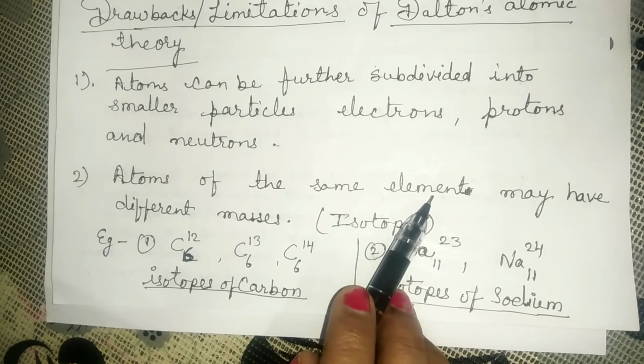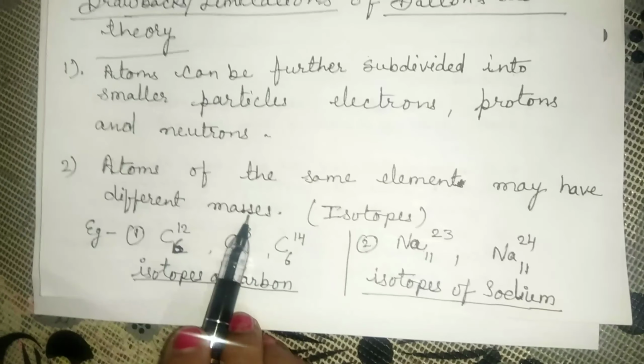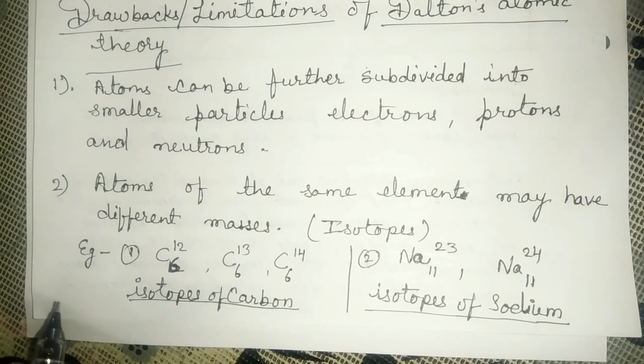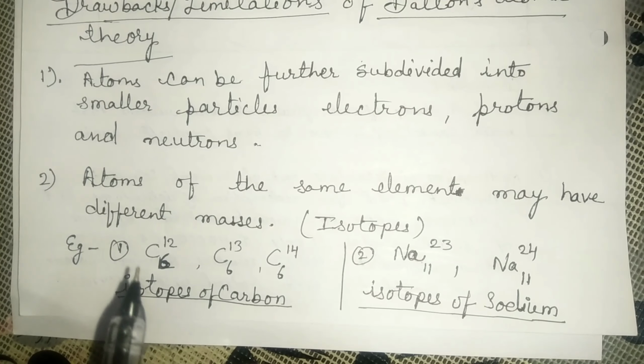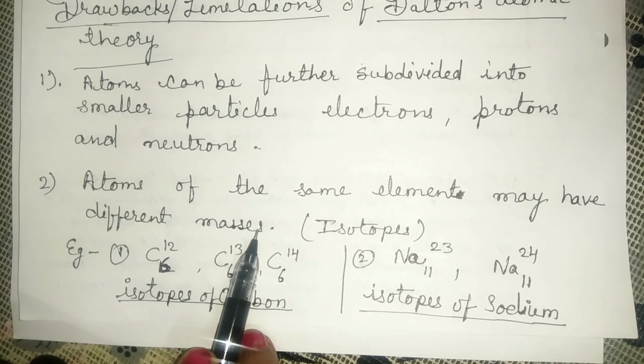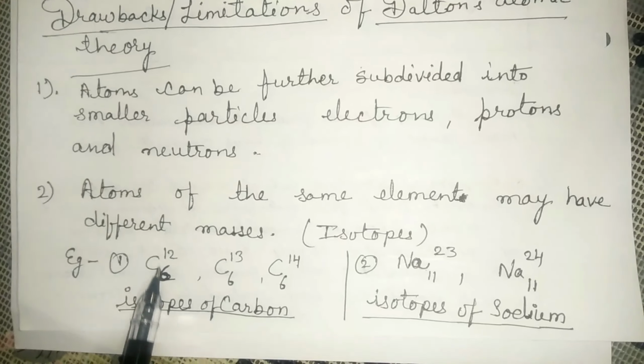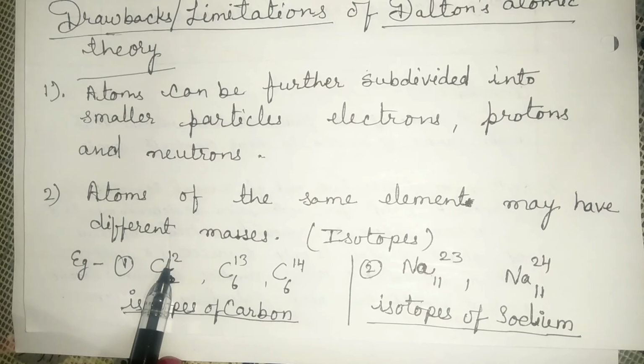Second drawback is, atoms of same element may have different masses. Dalton's atomic theory said that atoms of same element cannot have different masses. From an example, we can understand: carbon, atomic number of carbon is 6, mass number of carbon is 12.